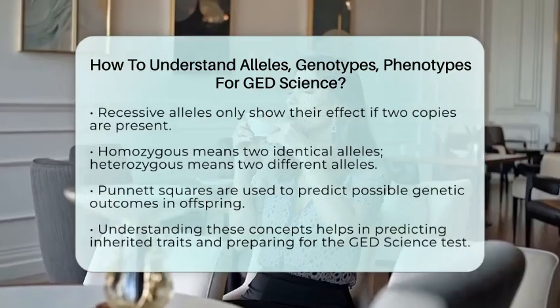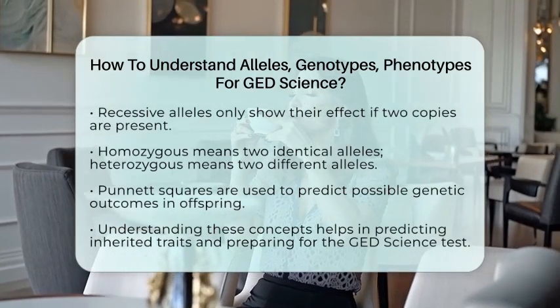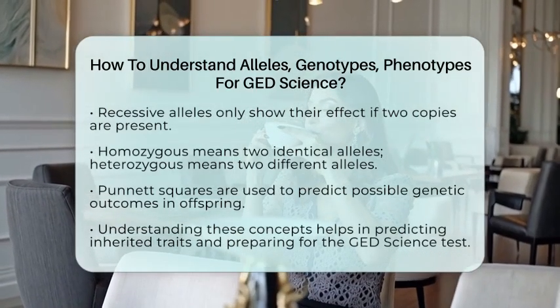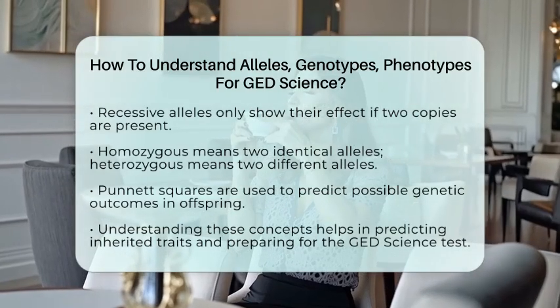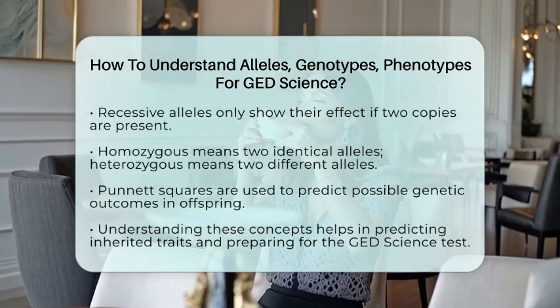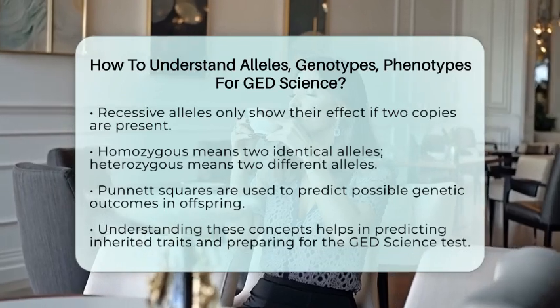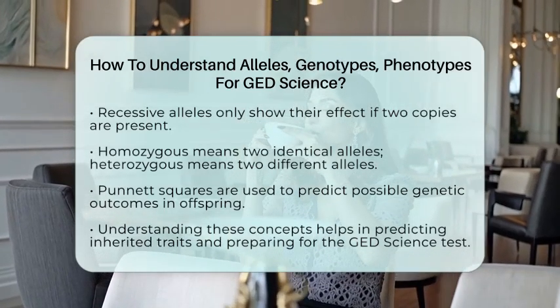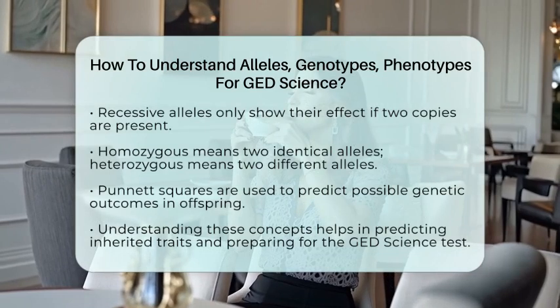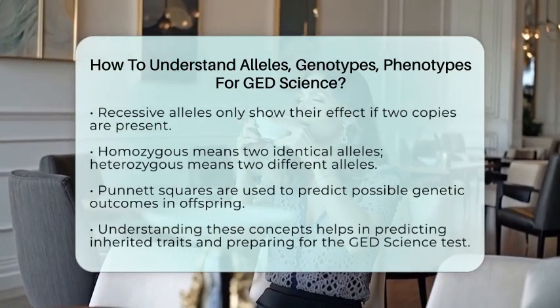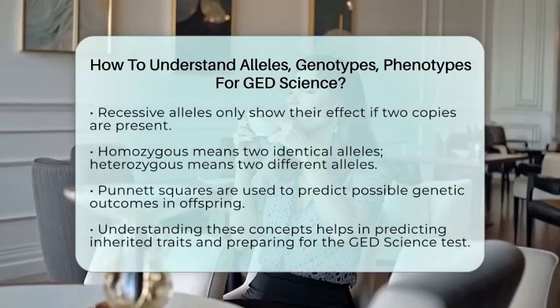In short, alleles are gene versions, genotypes are the combinations of those gene versions, and phenotypes are the traits you see. Dominant alleles hide recessive ones, and tools like Punnett squares help us understand how traits are passed down. Mastering these ideas makes understanding genetics much easier and prepares you well for the test.